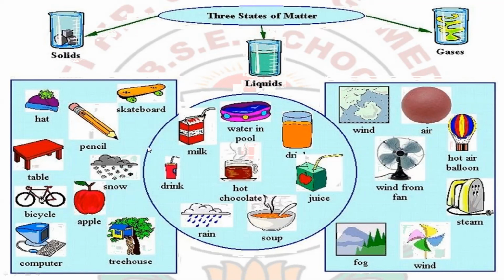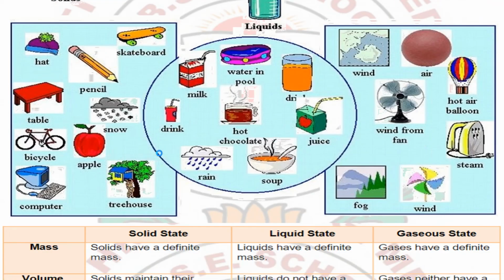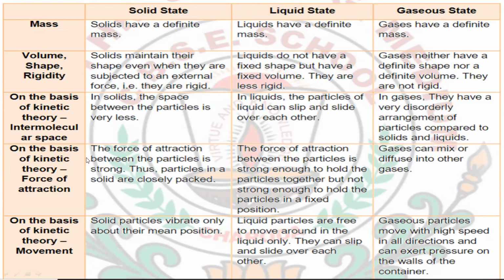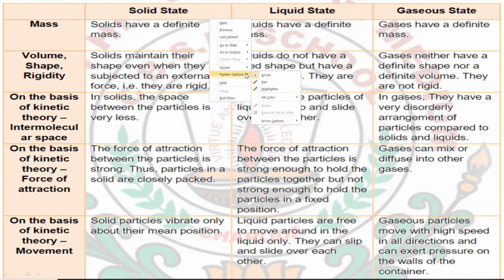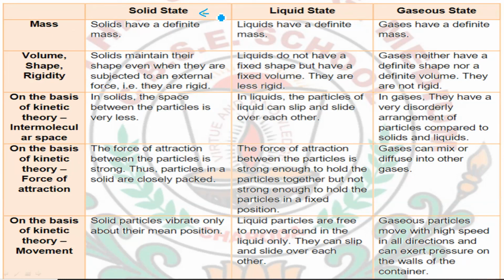Okay, so for today I am ending our class here, and in the next class we will discuss more about the states of matter. Also we will study how we can interchange the states of matter. It means, can I convert solids into liquids, or can I convert liquids into gases? So think a little bit about it, and we will study this in our next class.